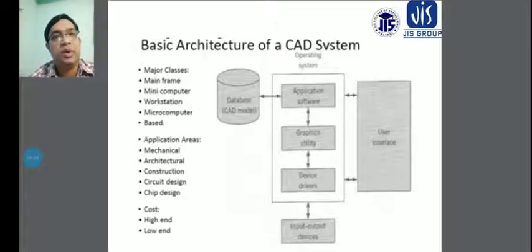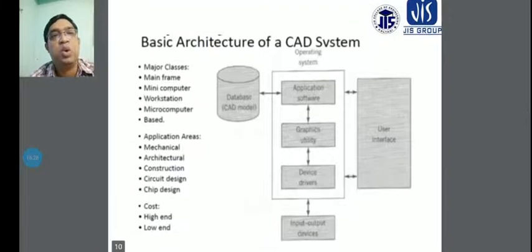Another thing to consider in the CAD system is cost: the high end cost and the low end cost. After this, the total system is considered according to the basic architecture of the CAD systems.